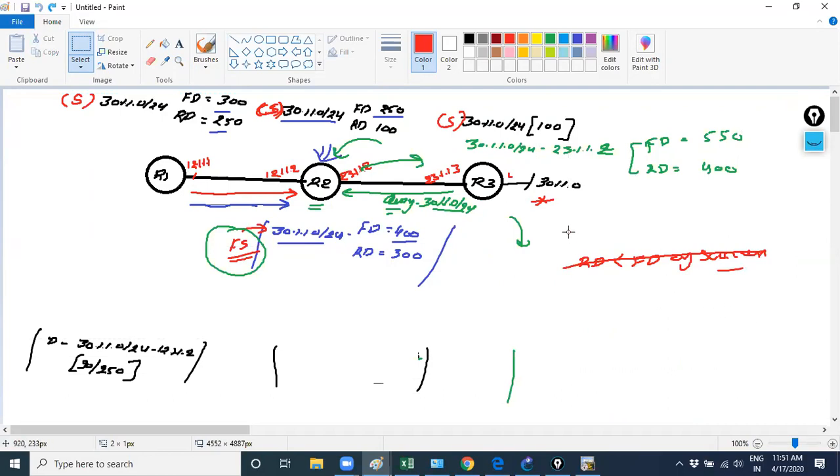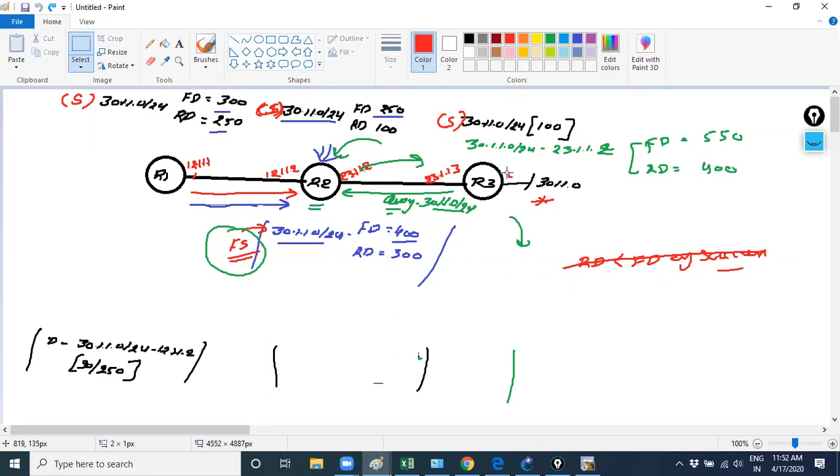Clear to you guys? Brian, any doubt you can ask. Just try to ask. So what's the sole purpose, the importance of this mechanism?